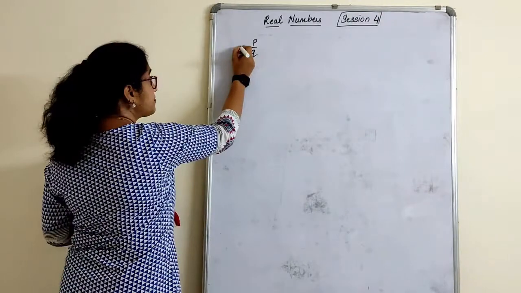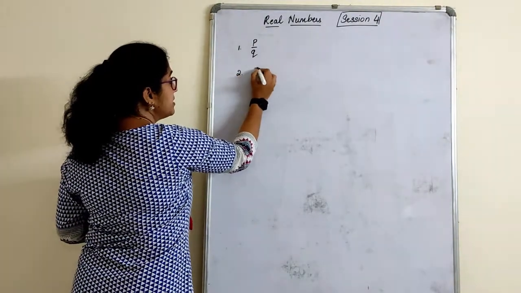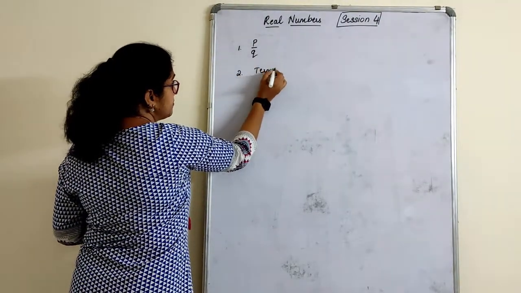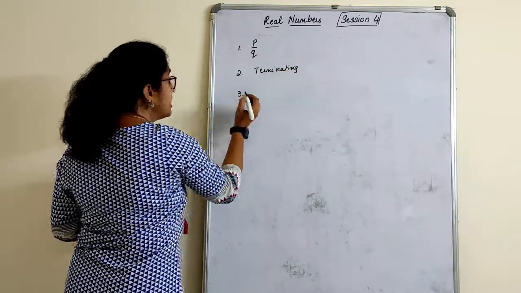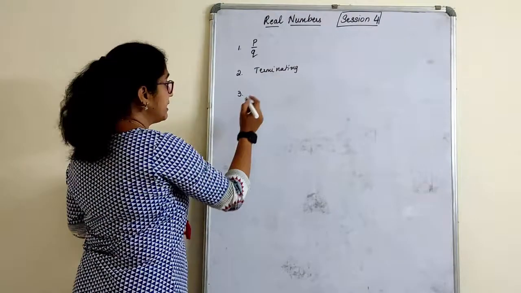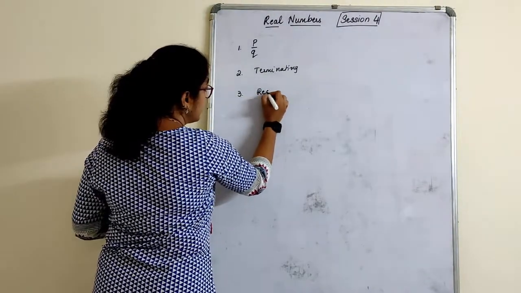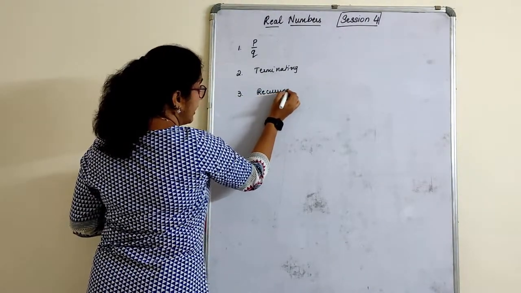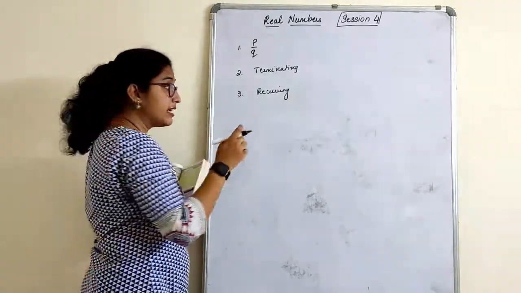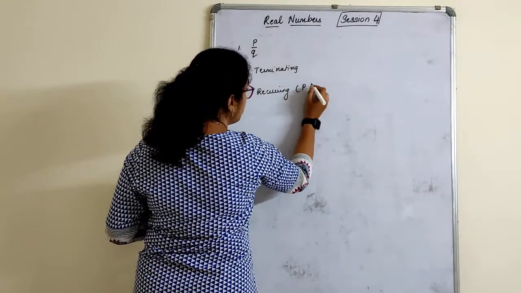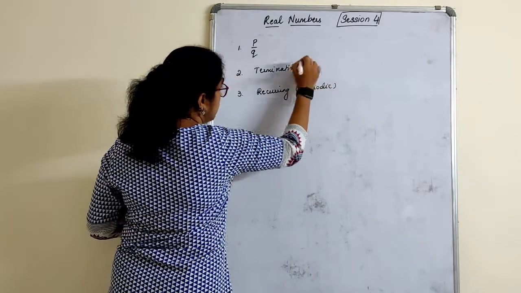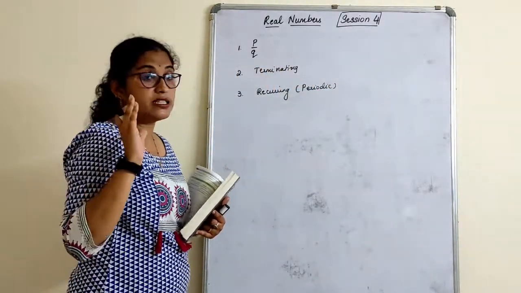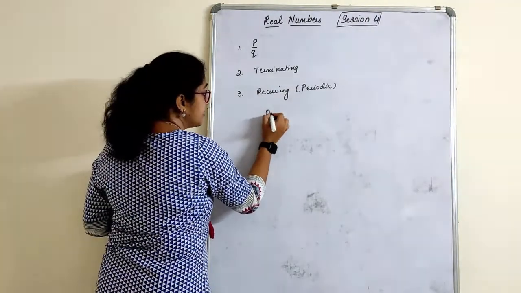Point number 1. Second point is they are terminating. Third point is, if it is not terminating, that means they are recurring. And if they are recurring, it is periodic. What do you mean by this? Now terminating we know, the remainder is 0. Recurring is in the case like